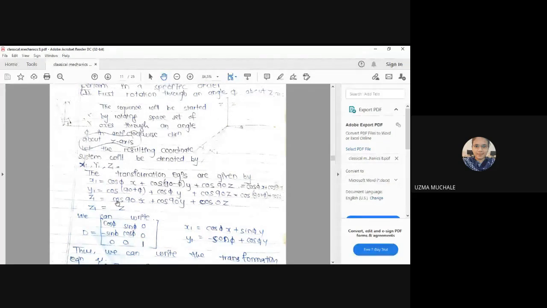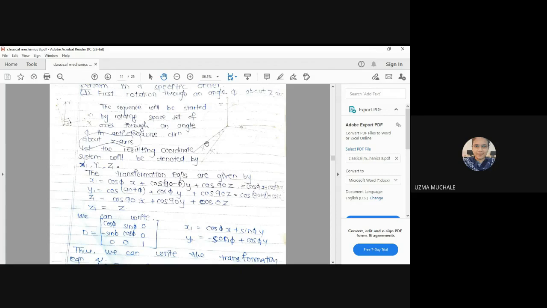Now we will write down the first transformation, that is x1 in terms of x, y and z. Just like we have written x1 is equal to a11 x1, a12 x2, a13 x3, right? So what are the coefficients? I told you that these are direction cosines. So now what is the angle between x1 and x?